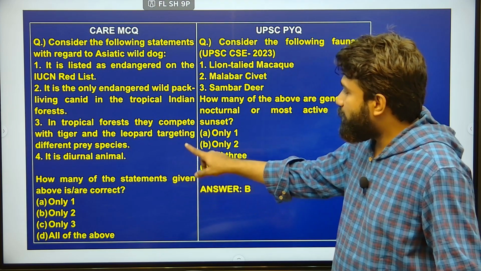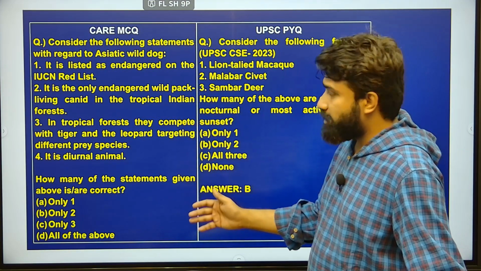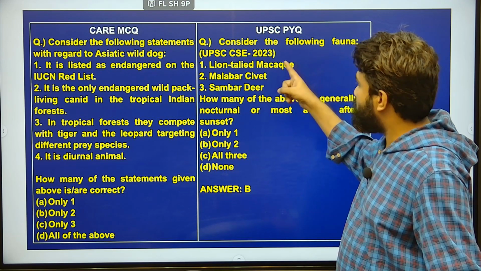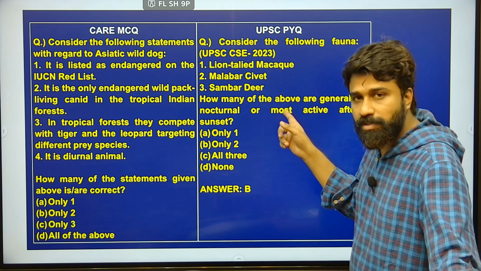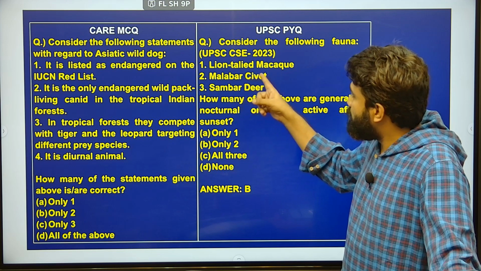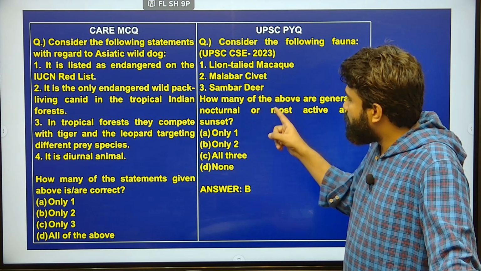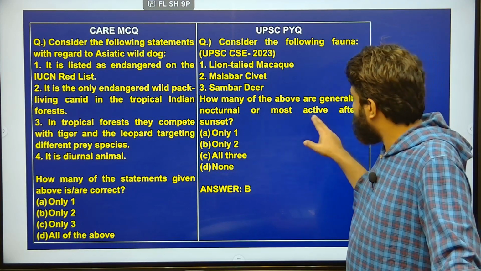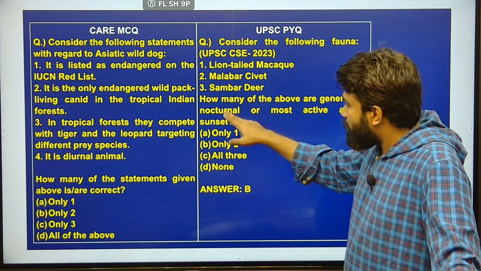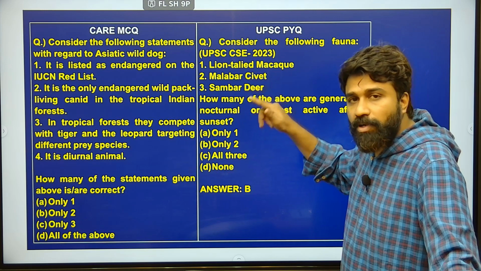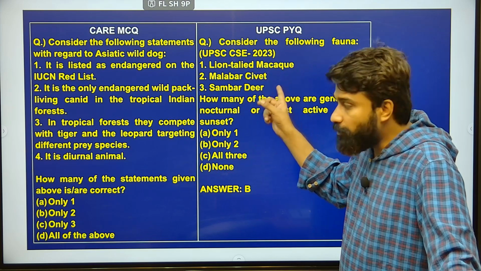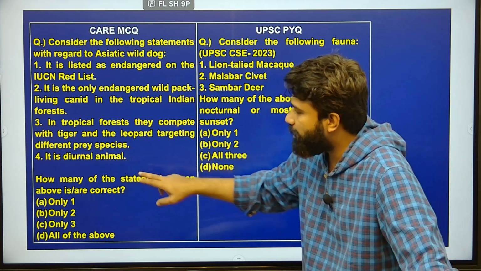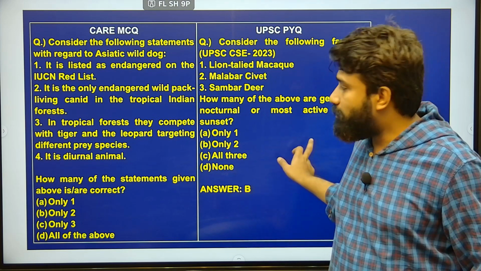And how many of the statements given above are correct? All the 4 statements are correct. And consider the following statements regarding the fauna here asked in 2023. The question is about lion-tailed macaque, Malabar civet, sambar deer. Here the question is asking about whether they are generally nocturnal or most active after sunset. Here the nocturnal base was one of the themes asked in the UPSC PYQ. Therefore, we have taken such a diurnal animal as one of the statements in the given question.